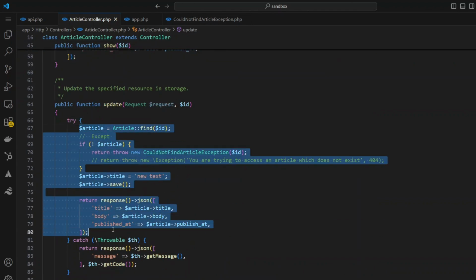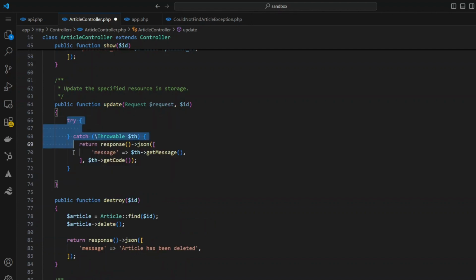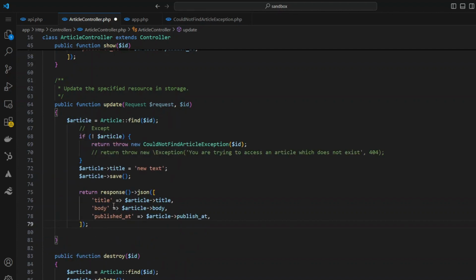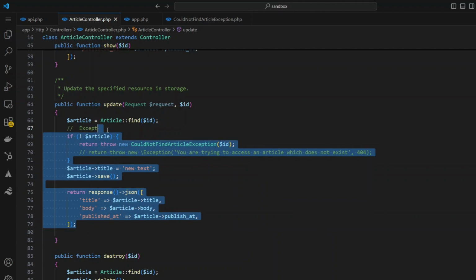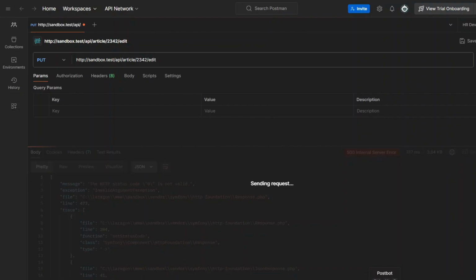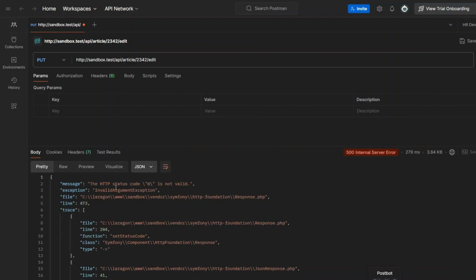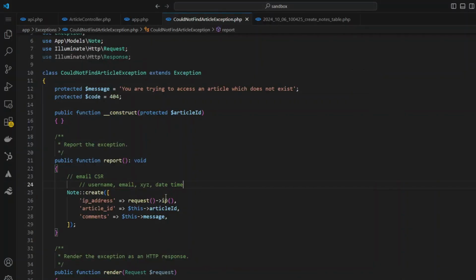I'm just going to take this and let me fix the formatting. Now let's try our code out. And now when I hit the send button, you'll notice I get an error. It turns out I made a small mistake. I'm going to go back, fix it right now.